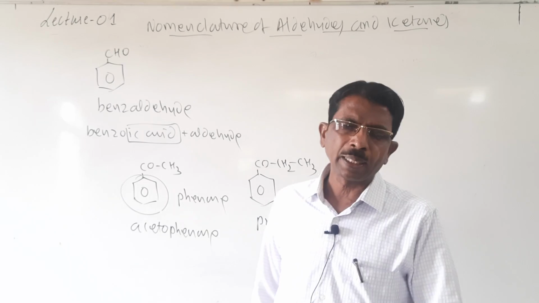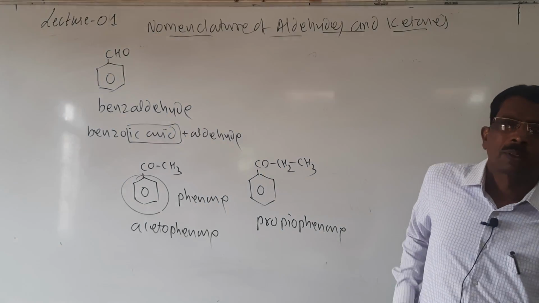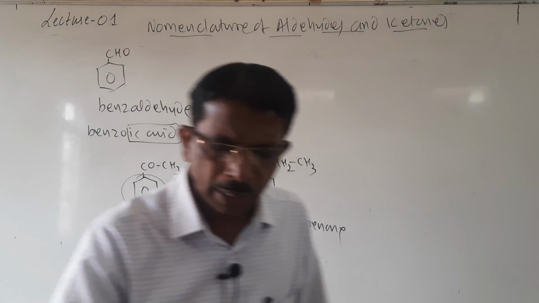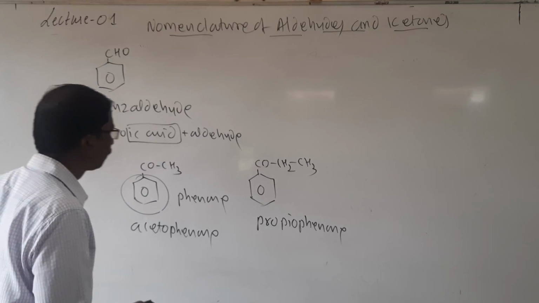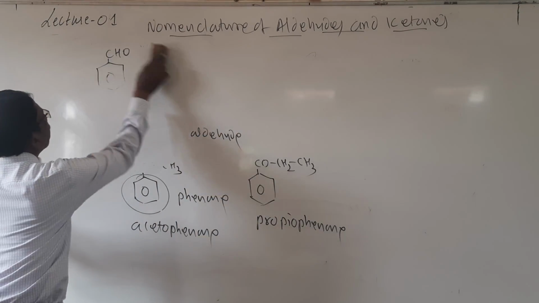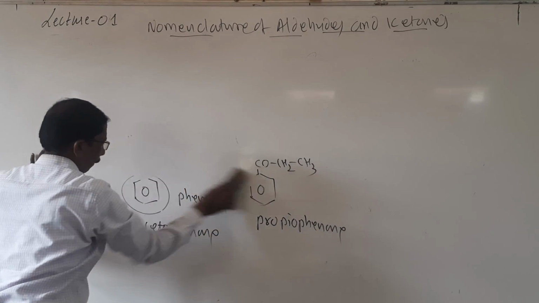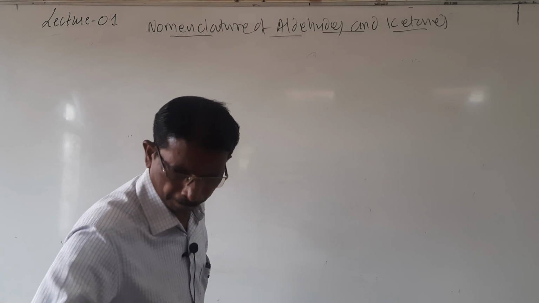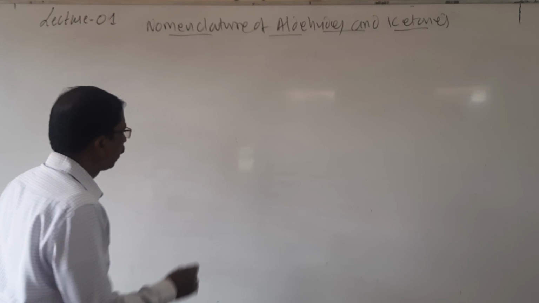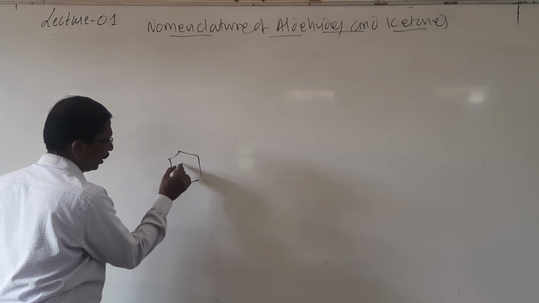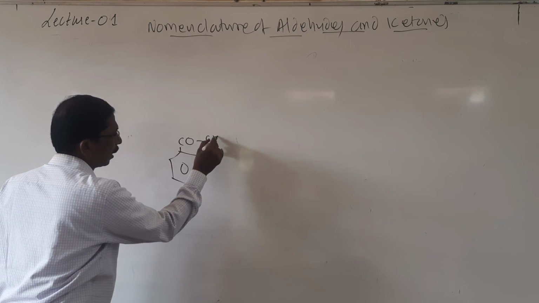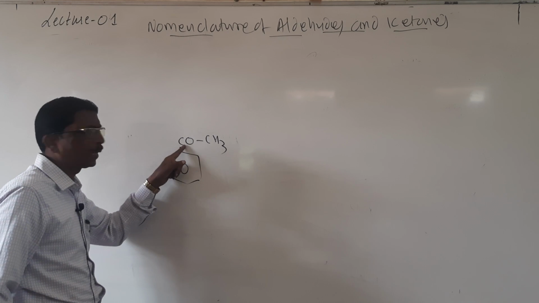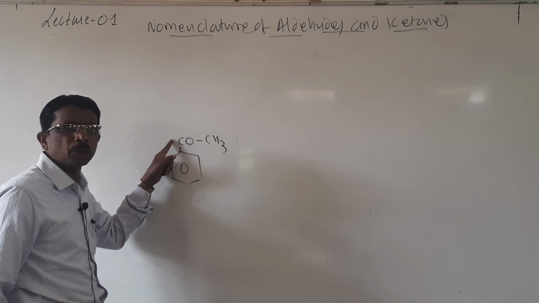And the IUPAC name is different students. Let us see the IUPAC name of these compounds. And commonly these are also named like this. Look here, it is also called methyl phenyl ketone.